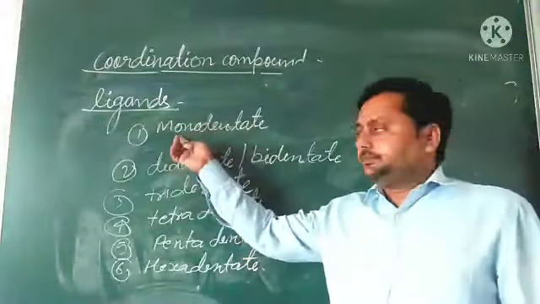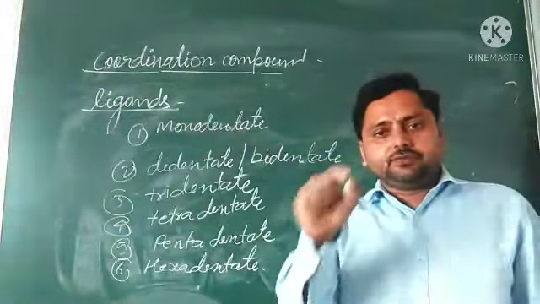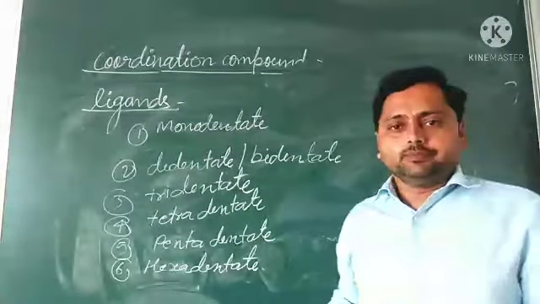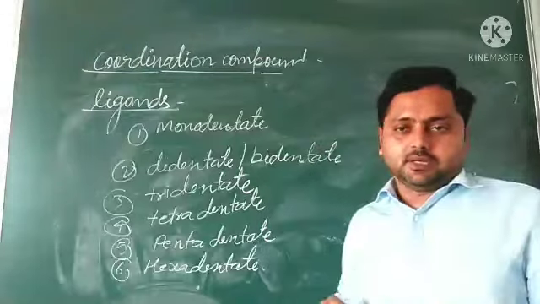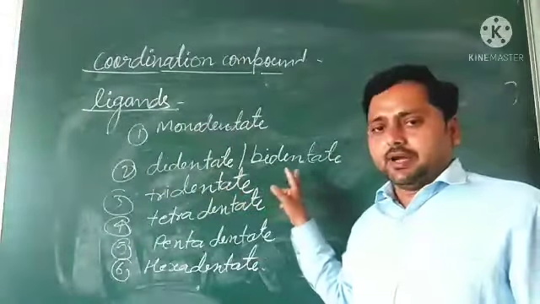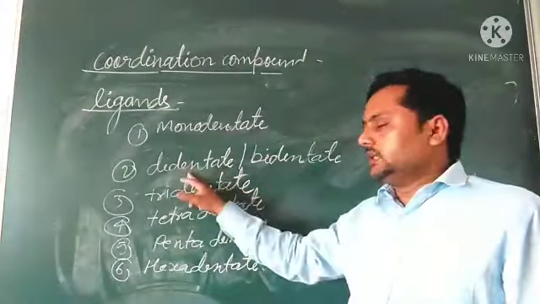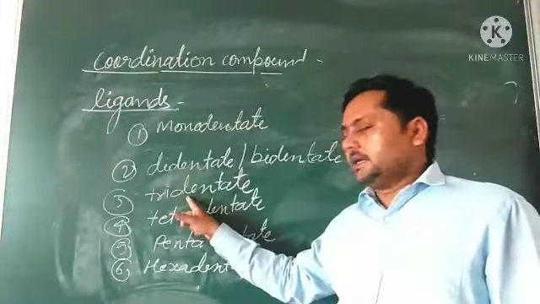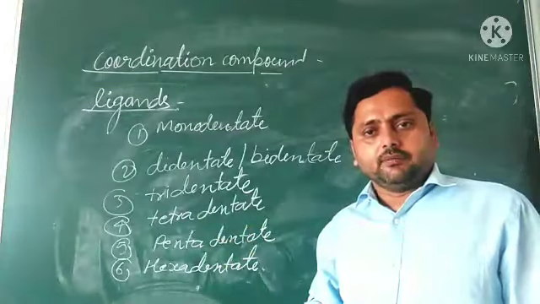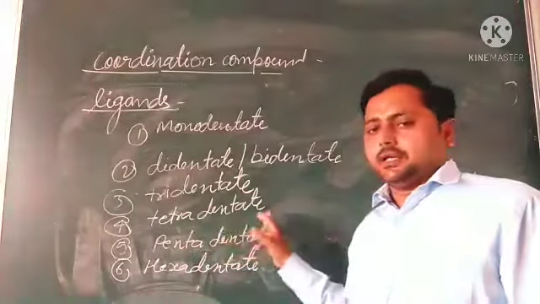Ligands may be monodentate. They form one bond to the central metal atom. Didentate or bidentate, they can form two bonds to the central metal atom. Tridentate, they can form three bonds. Tetradentate, four bonds.